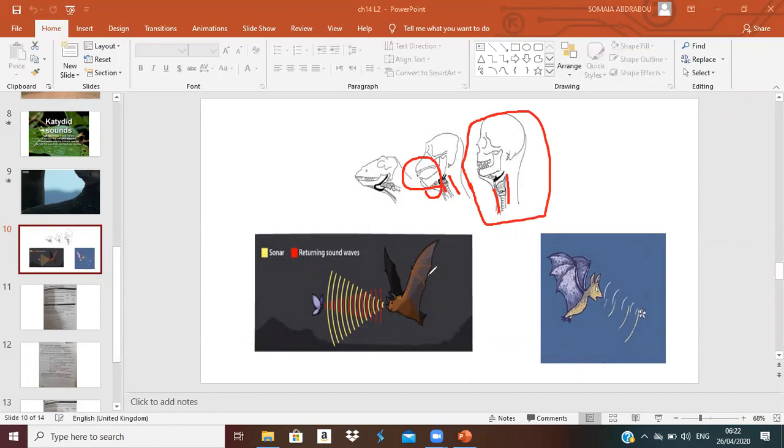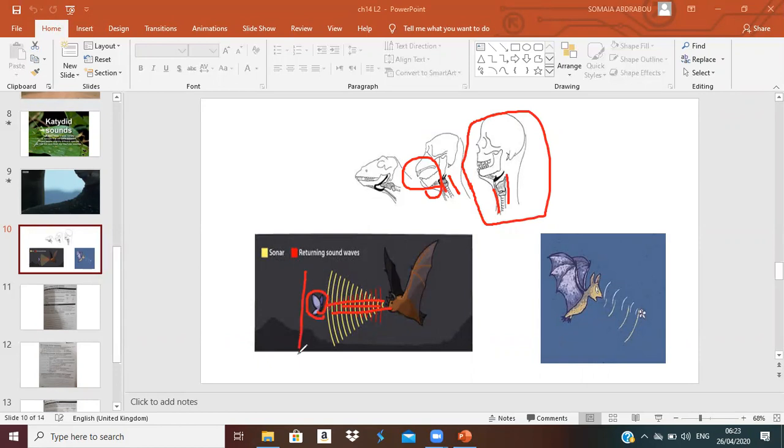Now let's move to the bat, and how the bat uses its sound to eat. First, it sends sound waves. When its sound wave, like an echo, strikes an object, it can know that this object is food.